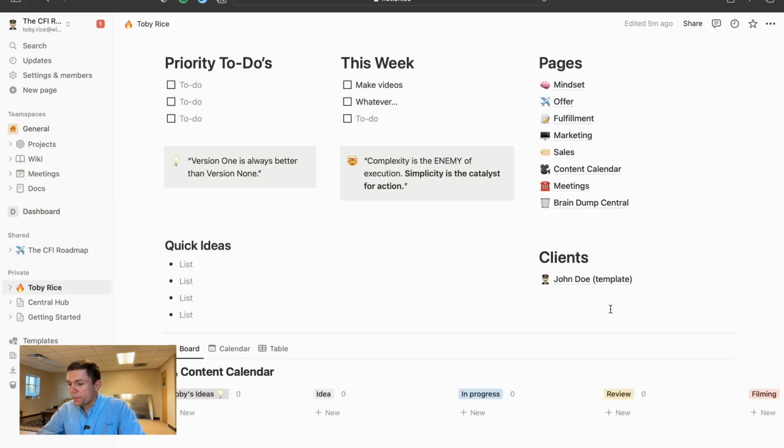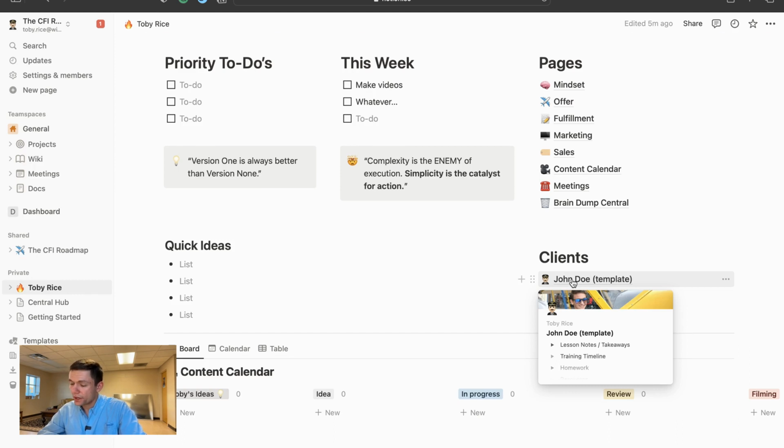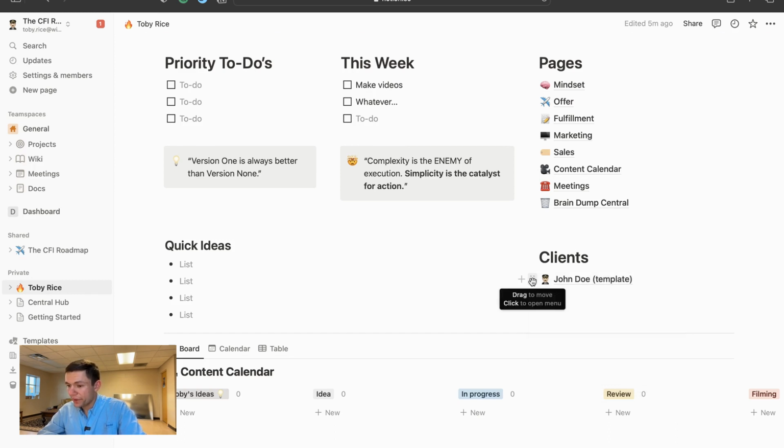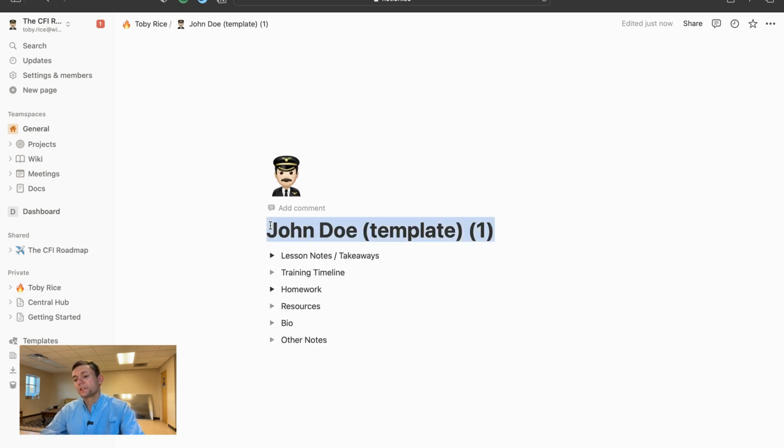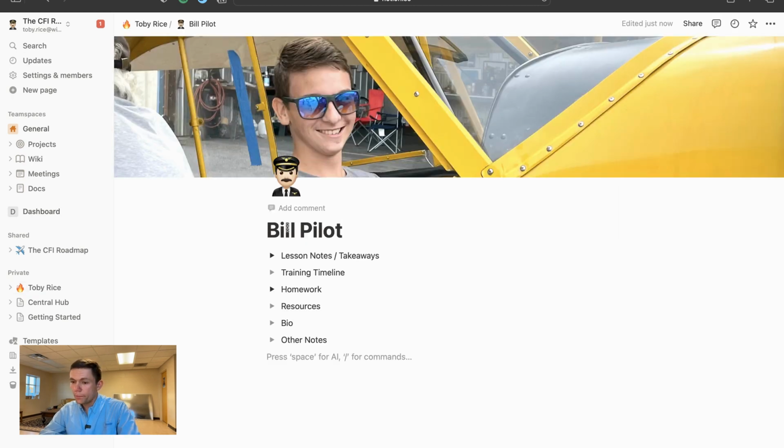And the last thing on this page is the client section. This is a template that I made that you can use to organize each of your clients. We're going to take this template and we're going to duplicate it. Once it duplicates, we'll click on it and we will change the name of this student. Bill Pilot. Under Bill's training profile, we can see areas for lesson notes and takeaways, a training timeline, homework, resources, maybe a bio if you want to, and any kind of other notes.